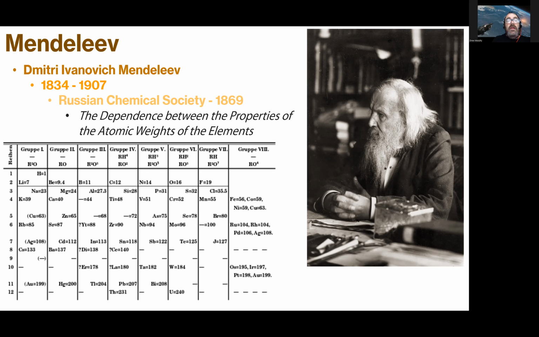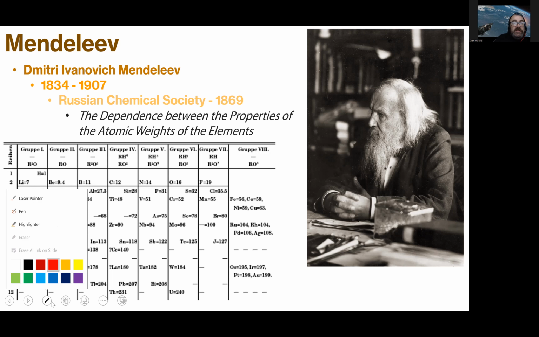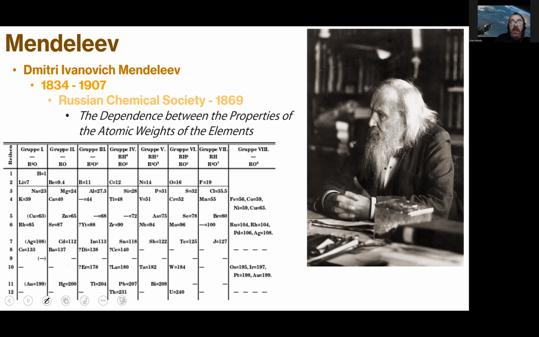And if you look, you can see Dobereiner's triads in here. Here's chlorine, bromine, and iodine together. Here's sulfur, selenium, and tellurium together. I don't remember what the other ones were. Calcium, strontium, barium was one. Lithium, sodium, and potassium are over here, and so they're together. Okay.